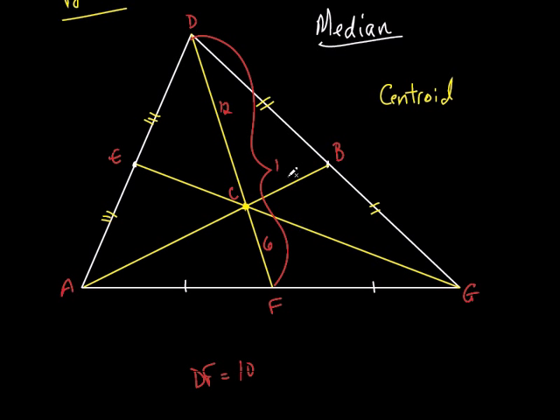It's not going to come out quite as nice as when I picked 18. I picked 18 for a reason, so it would come out nice and pretty. But what if DF was 10? What would you do first? Would you find DC first, or would you find CF first?